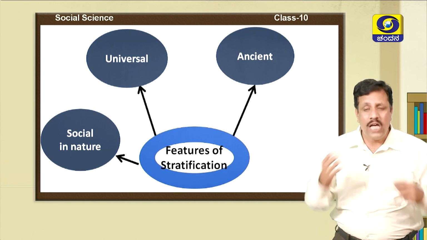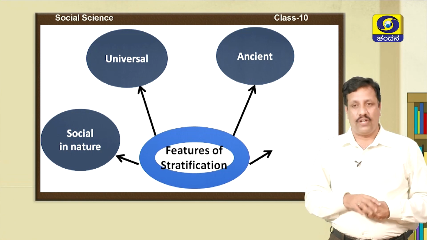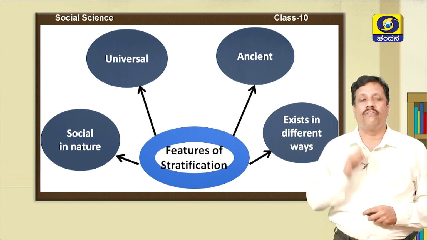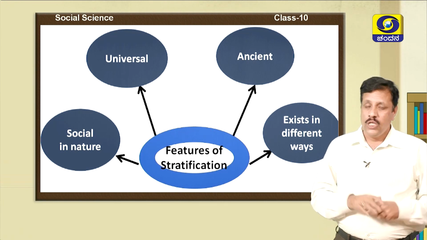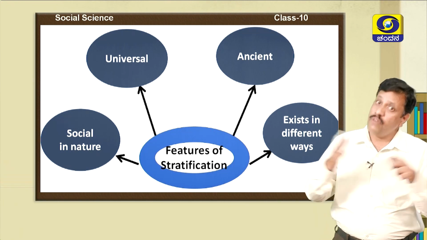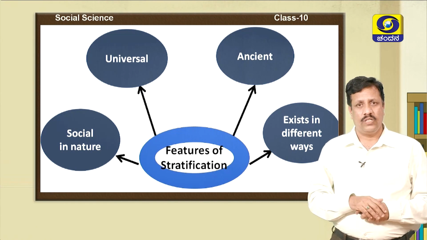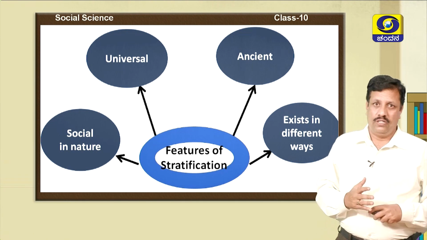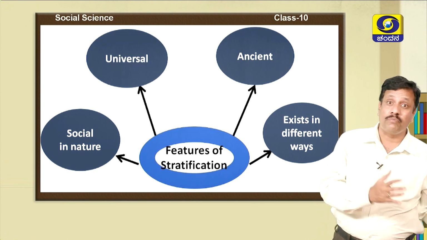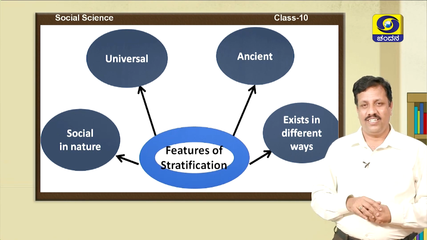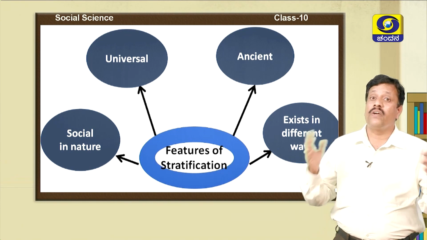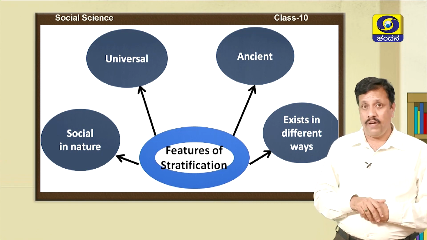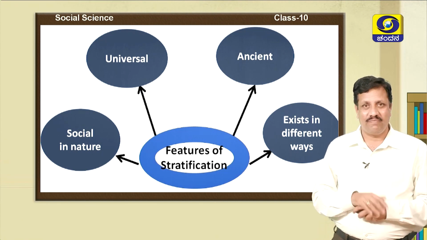And the last feature of social stratification is that it exists in different ways. Children, social stratification is found everywhere in the world: European countries, African countries, Asian countries. But it is called by different names in different areas, so it exists in different forms. For example, in the ancient Roman Empire, there were plebeians and patricians.